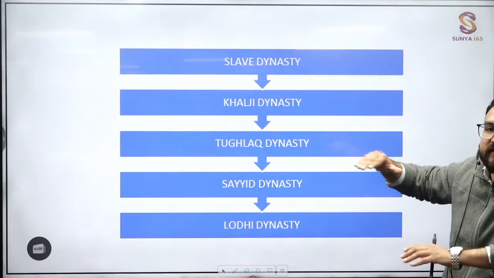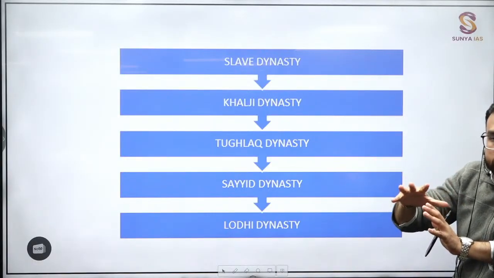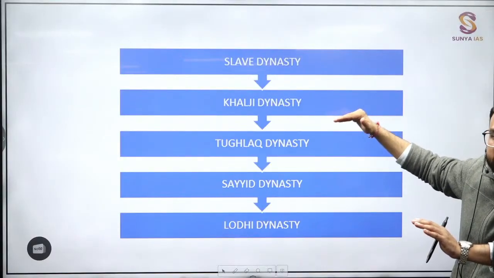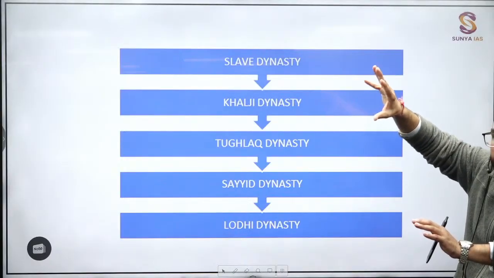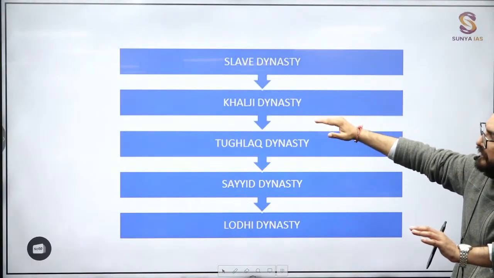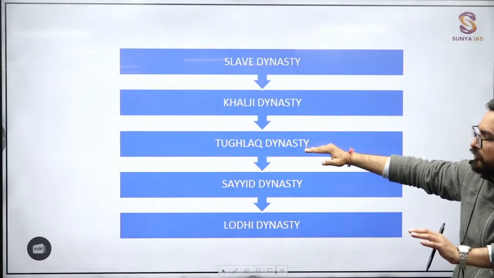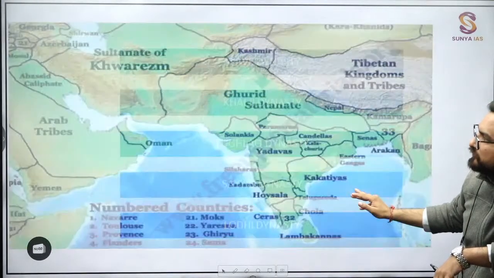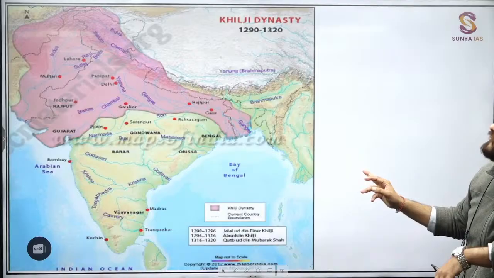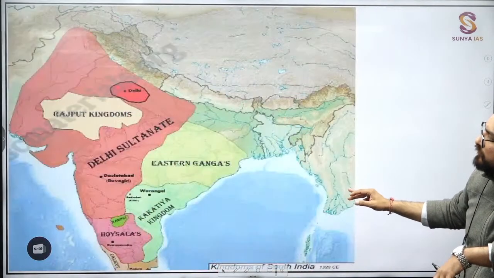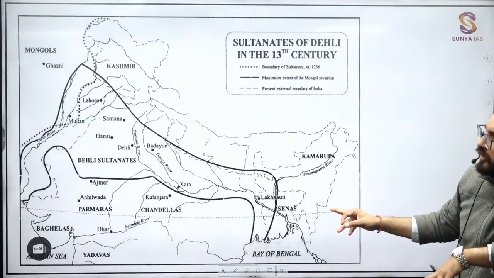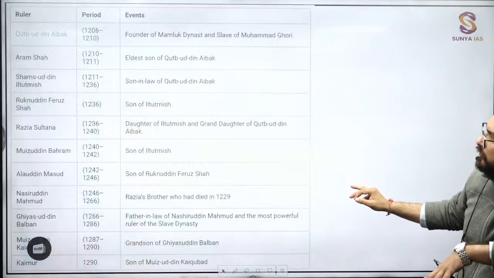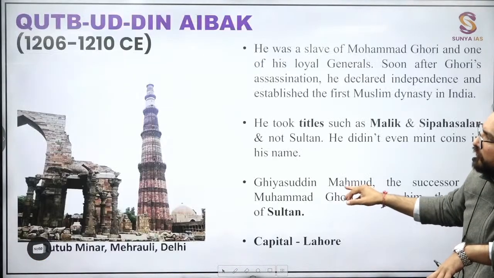Khiljis and Tughlaqs, you will find that will be the expansion phase. They also had the strongest army in this medieval history time period. You will find that Mongols were coming in the Central Asian polity, and we will be easily able to defeat the Mongols over here in the Khilji and Tughlaq time frame. Again, this is the decline phase of the Delhi Sultanate. I will be showing you, so go see through the map. This is the phase of Khilji. This is the phase of slave, and more maps I will be showing you later on. This is one timeline you will find over here, guys.